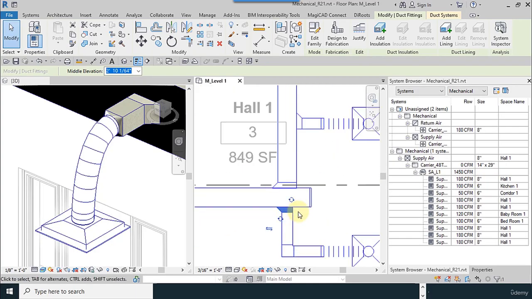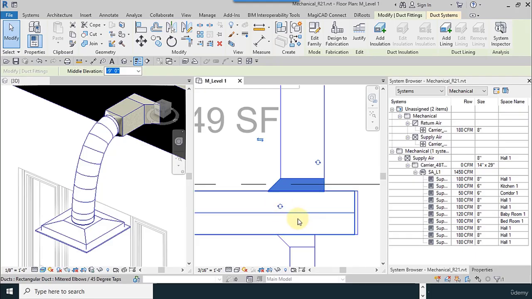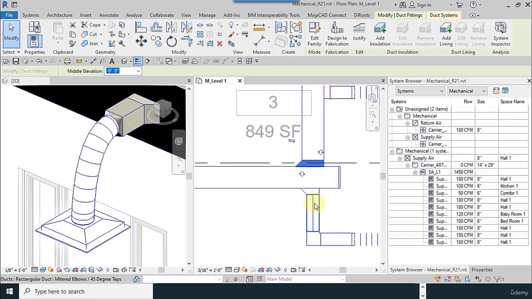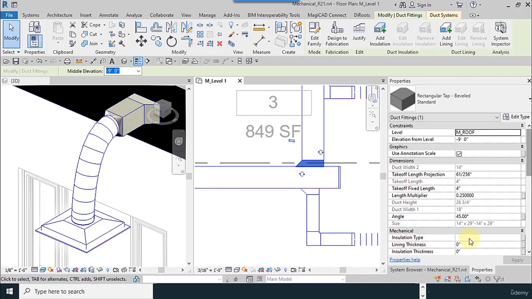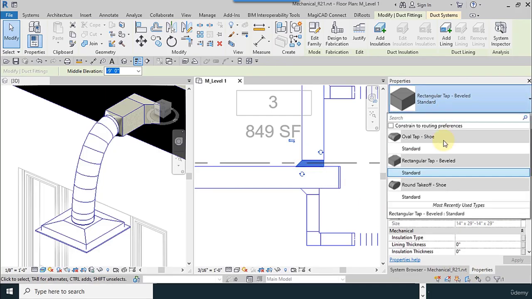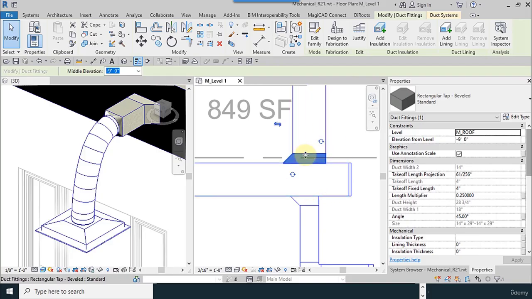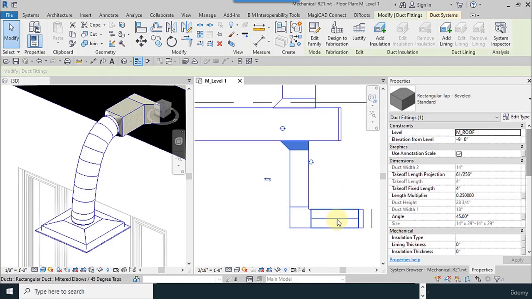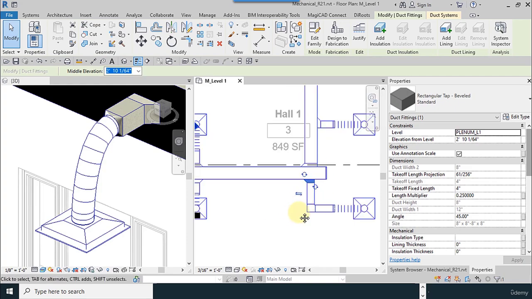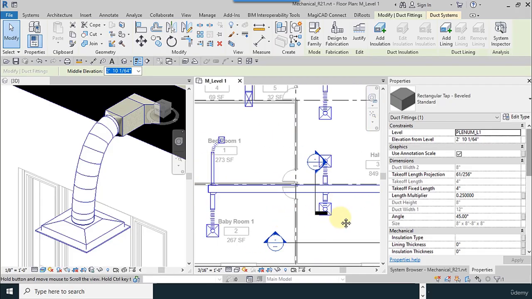So we change the rotation according to the flow of the air. Because the input is here, we must change its direction in here. Especially for this section, we can use the simple one. And according to the flow direction, this position is correct.